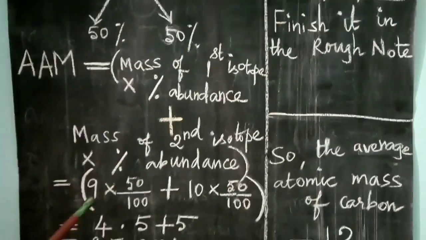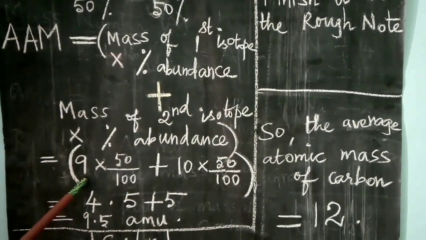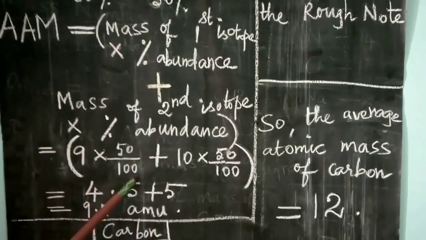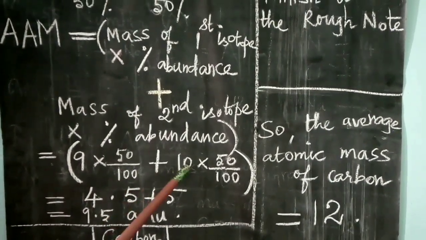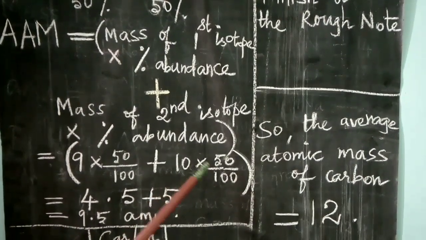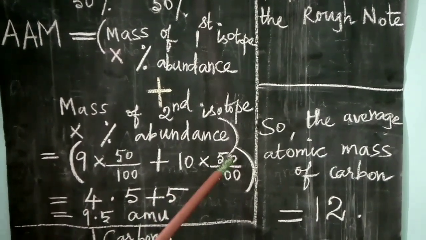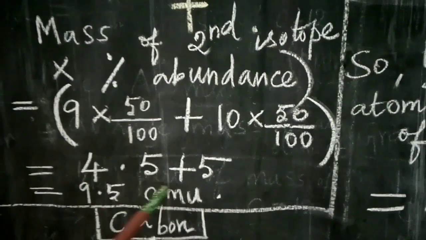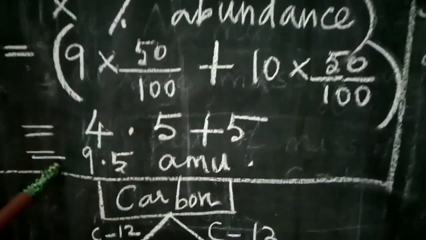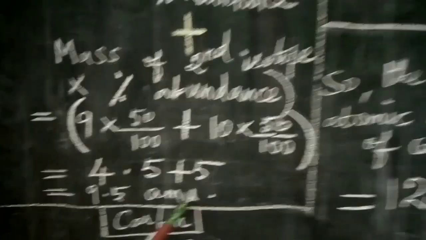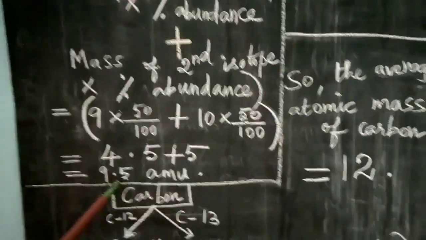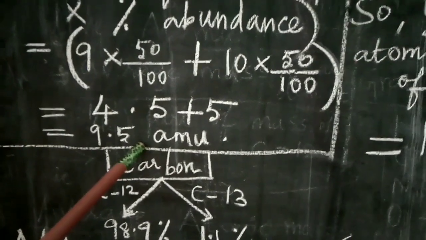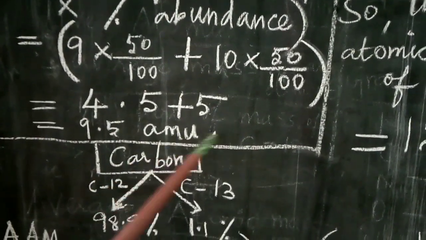Now you have to substitute here. The mass of the first isotope is 9 into the percentage abundance of the first isotope, that is 50/100, plus the mass of the second isotope, that is 10, into the percentage of the second isotope, that is 50/100, which is equal to 4.5 plus 5, that is equal to 9.5 atomic mass unit. This 9.5 is above 5, so you have to round it as 10. So it is considered as 10 atomic mass unit.